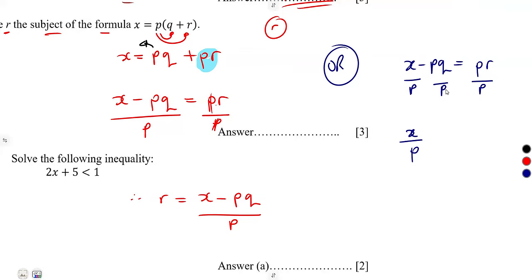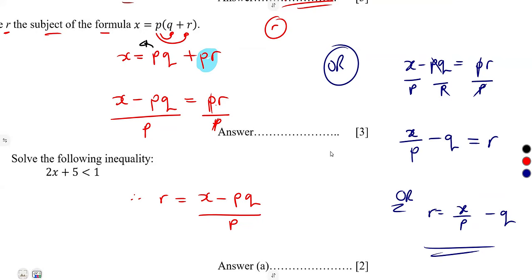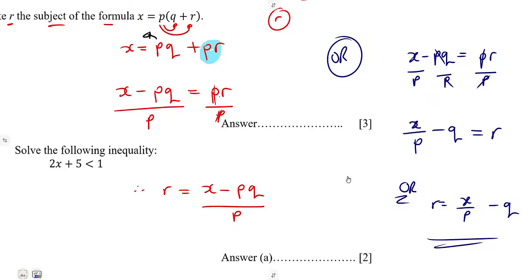X over P. The P and the P here are going to cancel, so it's going to be minus Q. And that's equal to P, and P cancels, that's R. So R can be given in that manner. R is equal to X over P minus Q. It is one and the same as this one. So any one of these was going to be your answer.